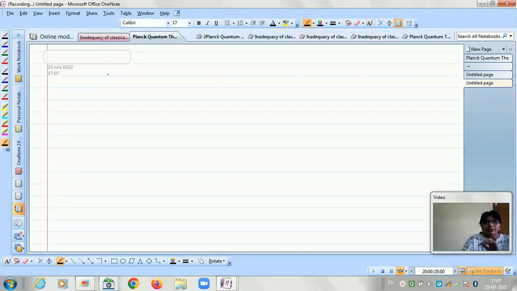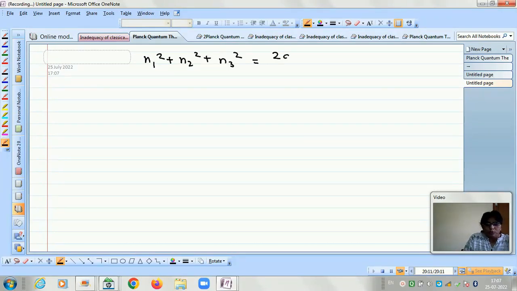So we have the previous equation, like n1 square plus n2 square plus n3 square is equal to (2a nu by c) whole square. Now to calculate the number of modes, we will proceed in 2 dimension.